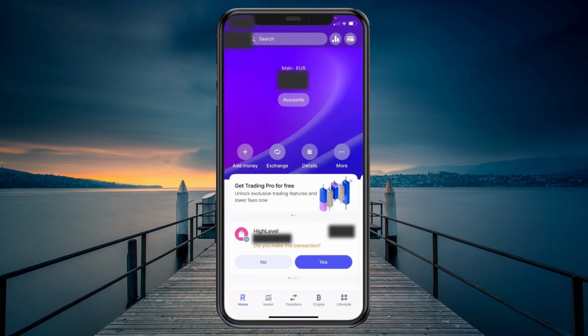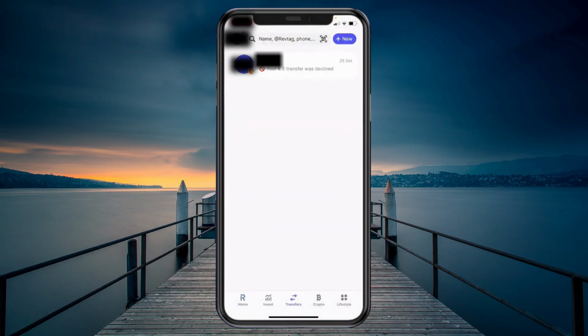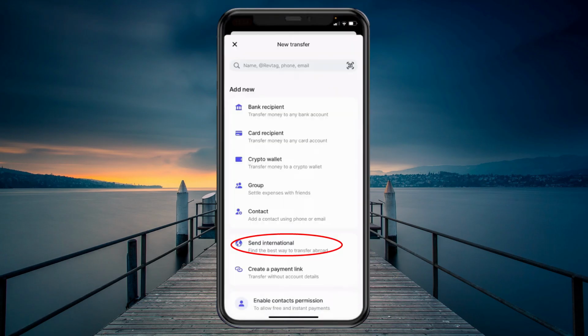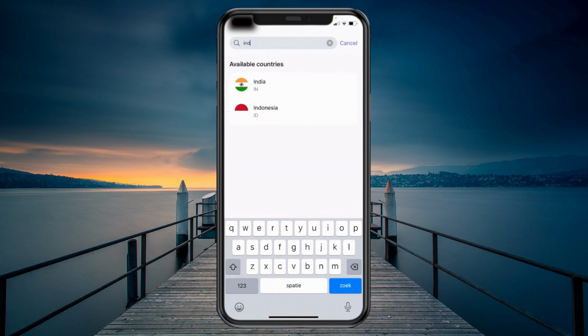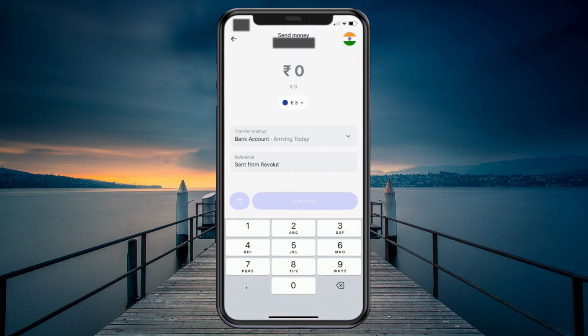Now you have to click on transfer in the bottom, then click on new in the top right corner, then click on send international. Here you need to select a destination country. You just type in India here, and you can choose how much you want to send here, and then you have to choose a transfer method. After that you can type a reference and then click on continue.